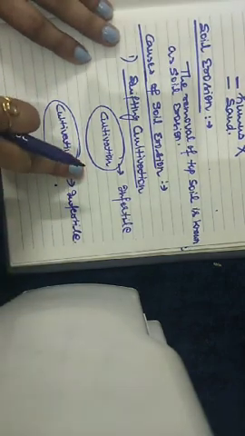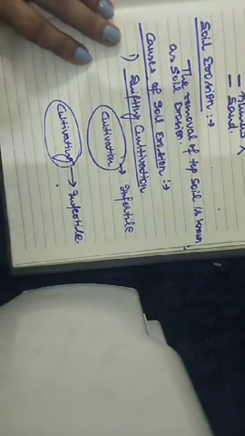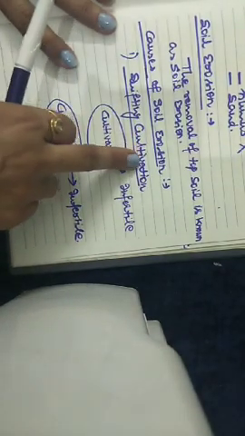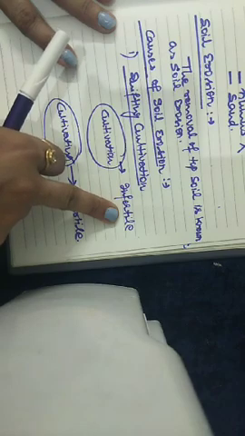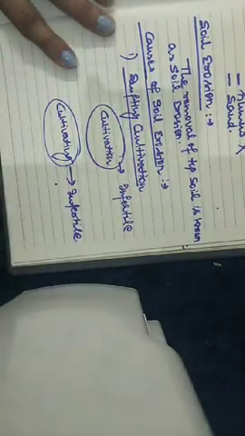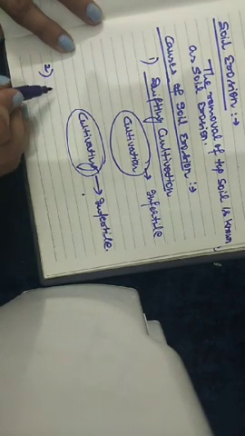This is known as shifting cultivation. In this way, this type of cultivation leaves the soil infertile, which is one of the causes of soil erosion. Then students, the second reason for soil erosion is floods.